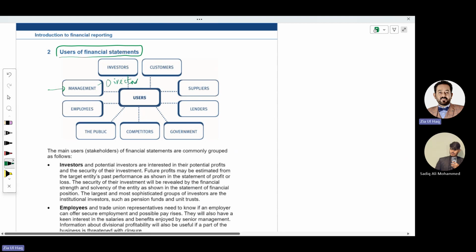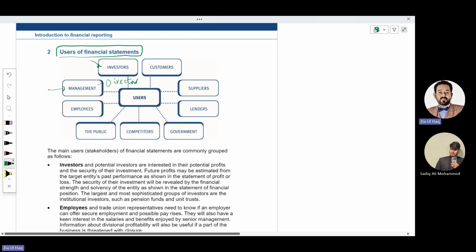Why do company directors use financial statements? Why do they need financial statements? For future planning, to define future strategies of the business, they need financial statements so that they can compare current year results with the previous year results. And according to those results, they can prepare future planning and future strategies. So management are the users of financial statements.